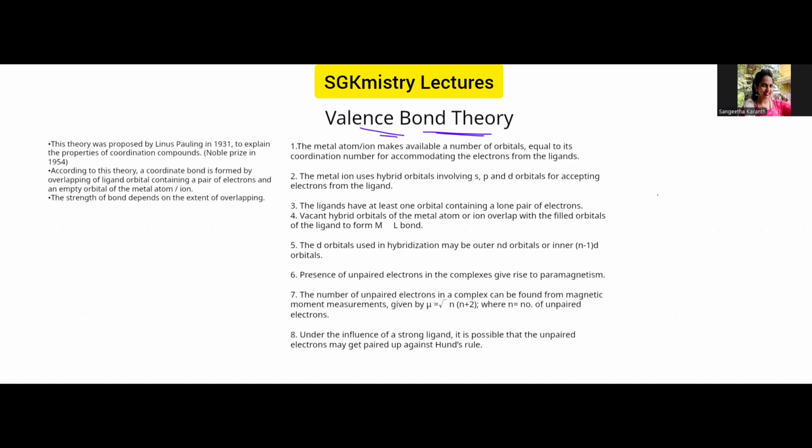It was proposed by Linus Pauling in the year 1931 in order to explain the properties of these coordination compounds. And of course, he was awarded the Nobel Prize in 1954 for this wonderful theory which was put forward by him.